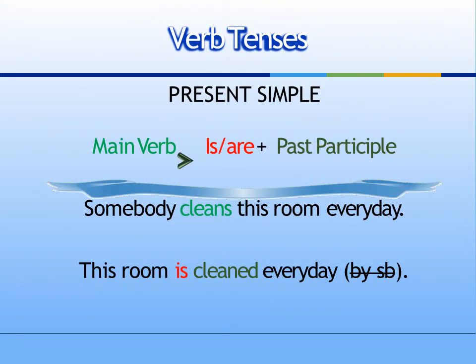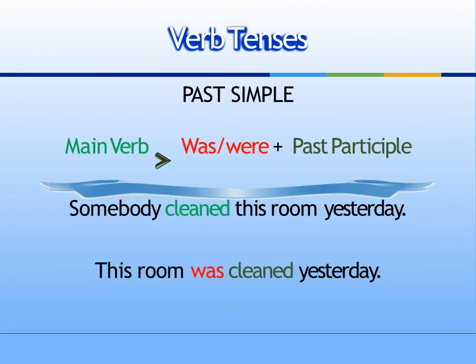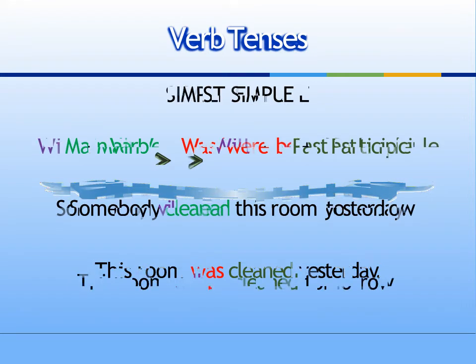Verb tenses. Present simple. Main verb is, are plus past participle. Example: somebody cleans this room every day. This room is cleaned every day, by somebody. Past simple form. Main verb was or were plus past participle. Somebody cleaned this room yesterday. This room was cleaned yesterday.